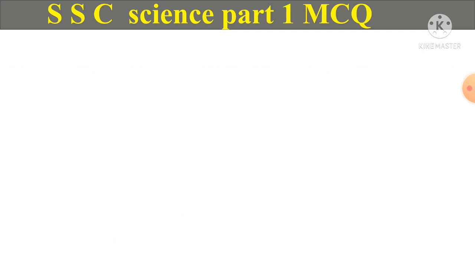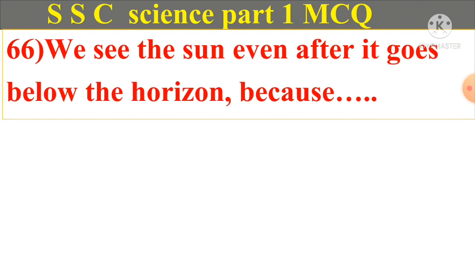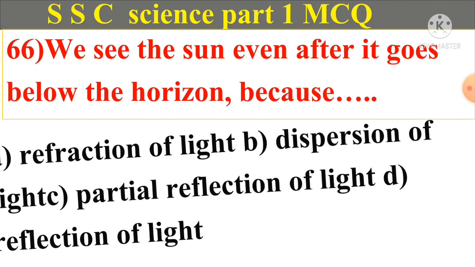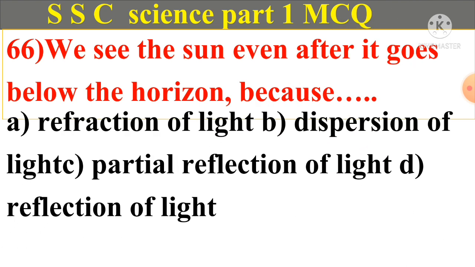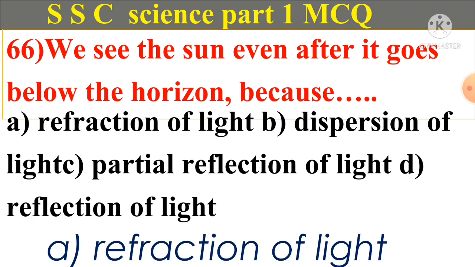Question number 66. We see the sun even after it goes below the horizon because A. Refraction of light, B. Dispersion of light, C. Partial reflection of light, D. Reflection of light. And answer is A. Refraction of light.